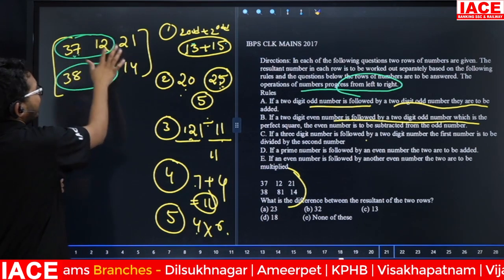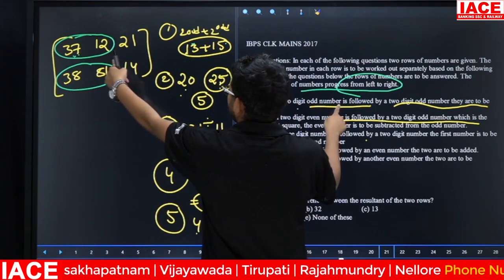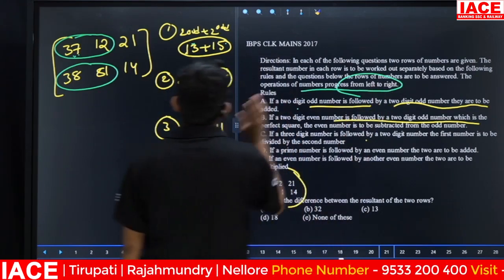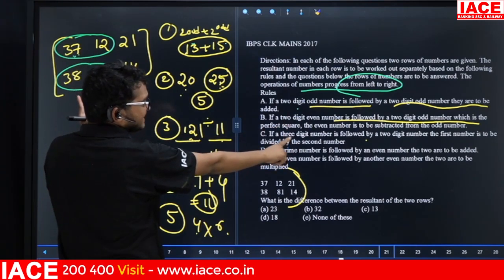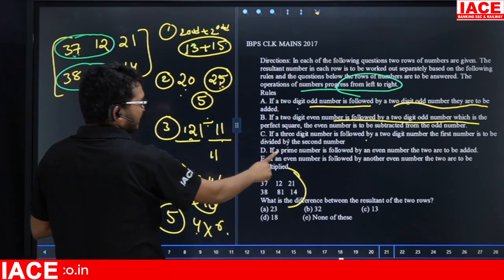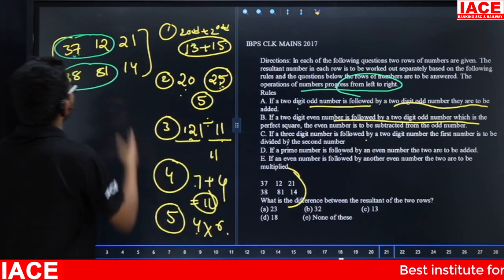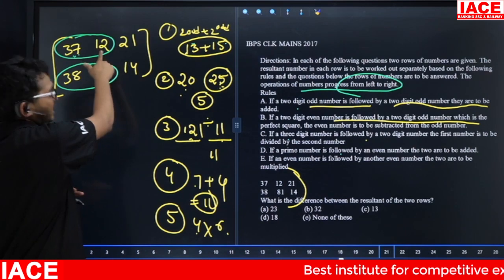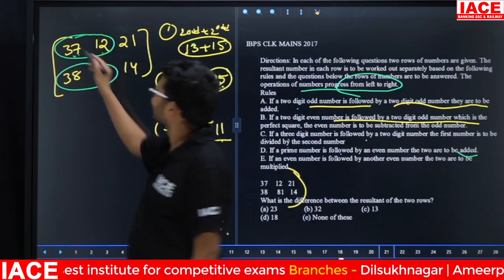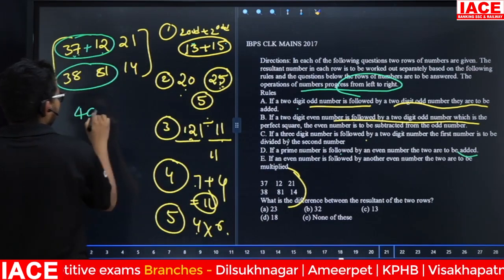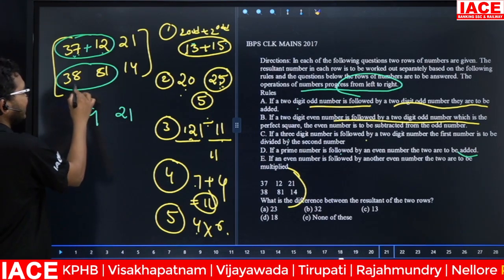Now 37, 12, which condition? See here, 37, 12, two digit odd number. Yes. Next, two digit even, no chance. First condition, no chance. Second condition, two digit even number, no. Third condition, three digit number, no. Next, fourth one, prime number is followed by even number. Friends, check here, prime number is followed by even number. 37 is a prime number followed by even number. They are to be added. Yes. Now 37 plus 12, total is what? Here 49. Now remaining is what? 21.